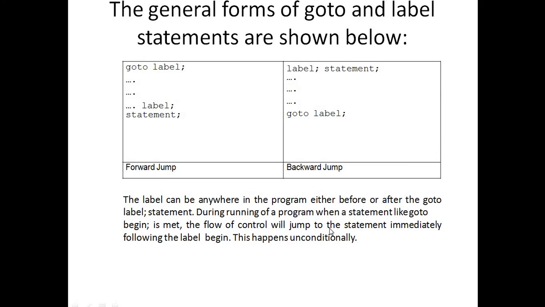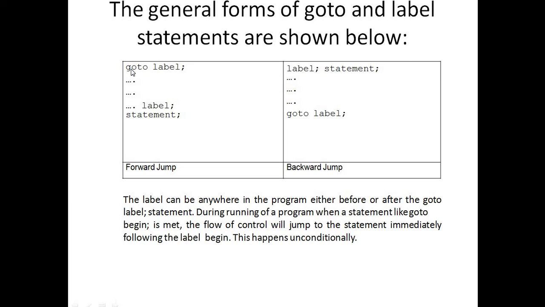So the flow of control will jump to the statement immediately following the label begin. This happens unconditionally, because when the control goes to this label, again it goes to the goto statement. So same here, when executing the goto label, again control is transferred to this label, and again it executes the statements.